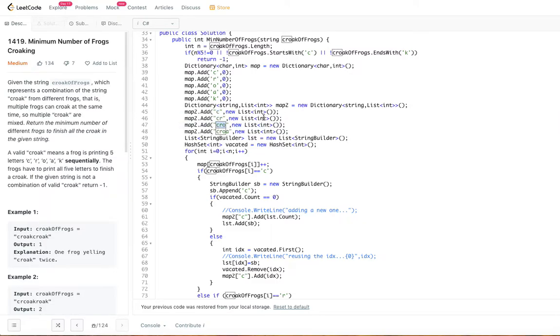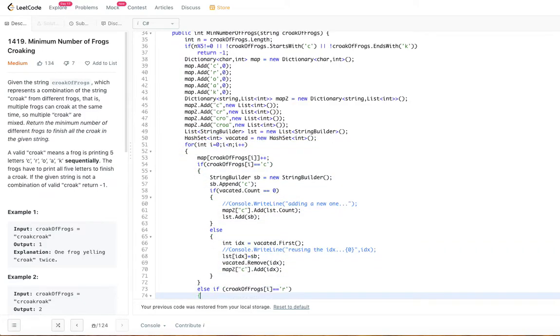So what we are keeping track of here is the index. We are not keeping track of how many as such, but we are keeping track of the index in the list. That list is this list. This list is a string builder that we are putting. And as we said, once the complete word is formed, it is going to empty that slot. To keep track of the empty slots, we have a hash set. So that's how it is.